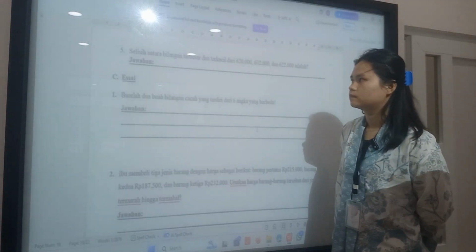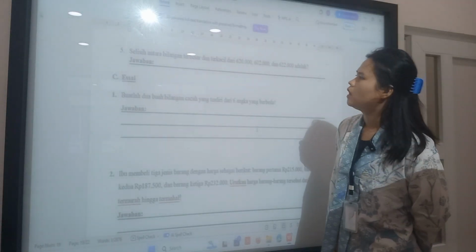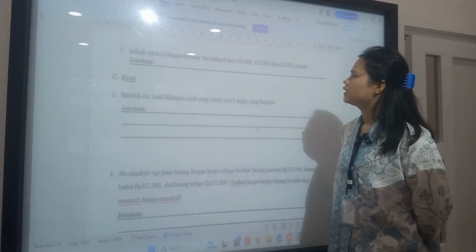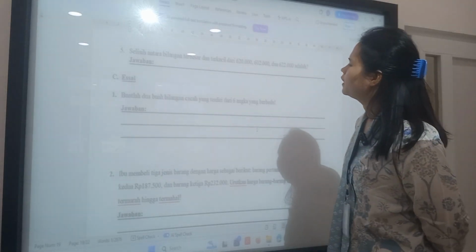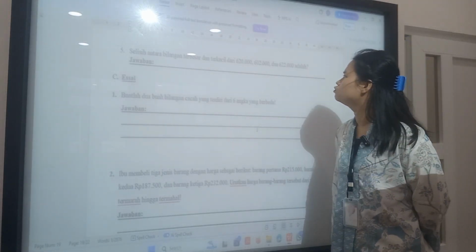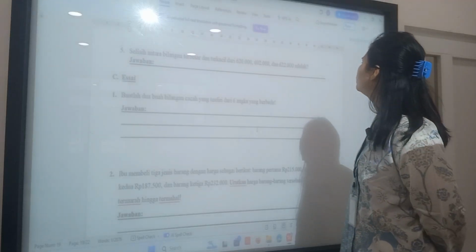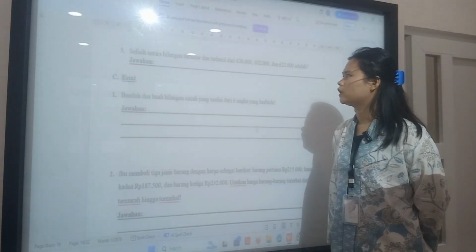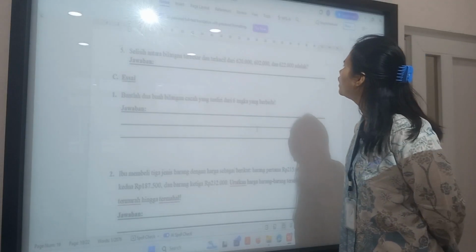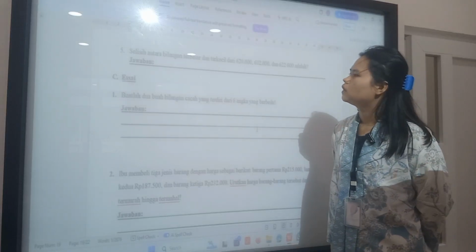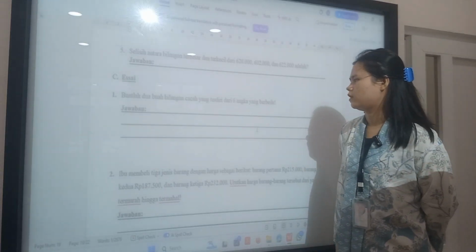Okay, we can start from question number 5. The difference between the largest and smallest number of 620,000, 602,000 and 622,000 is 22,000.